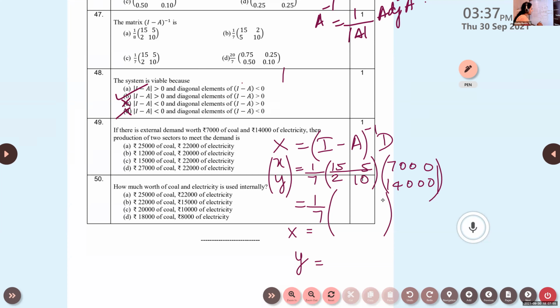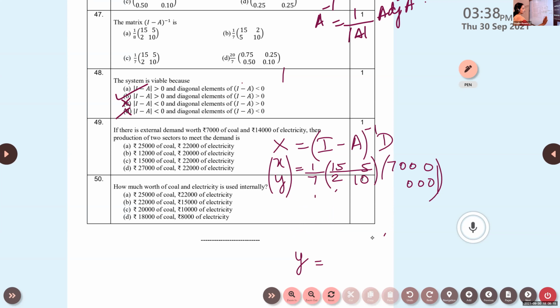Aparna, what is the first entry? Ma'am, is it 35,000? 15 into 7, how will you get 35,000 here? Check your answer again.